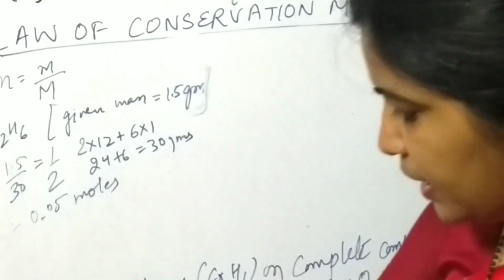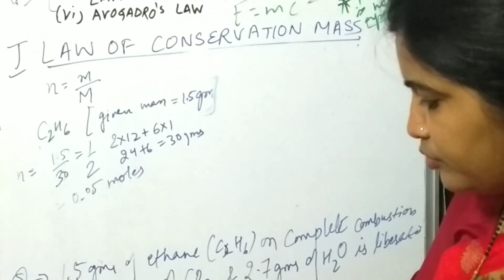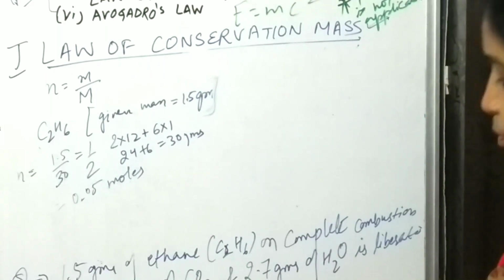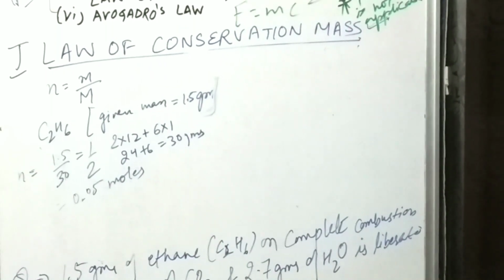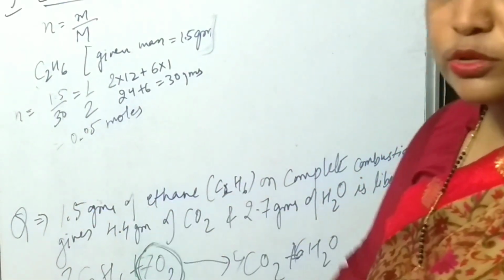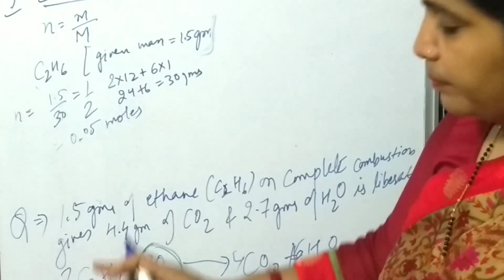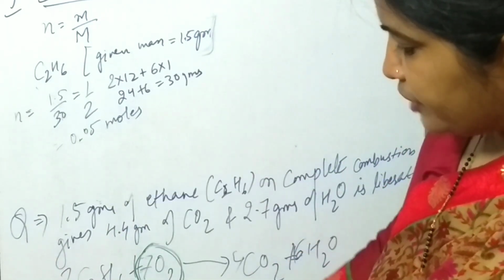So see, when 2 moles of ethane combines with 7 moles of oxygen, then it produces this type of product. So what will happen when 0.05 moles of ethane will combine with how much of oxygen? By applying this here you can find out.